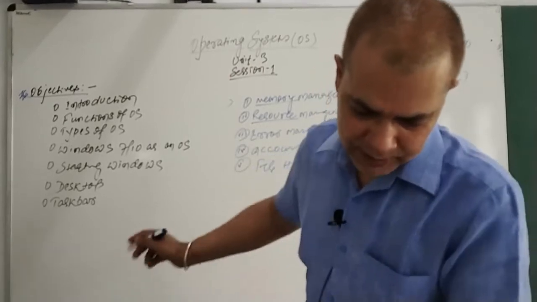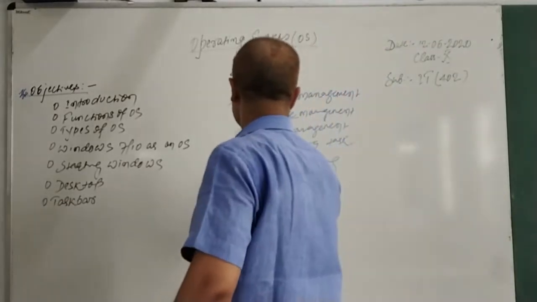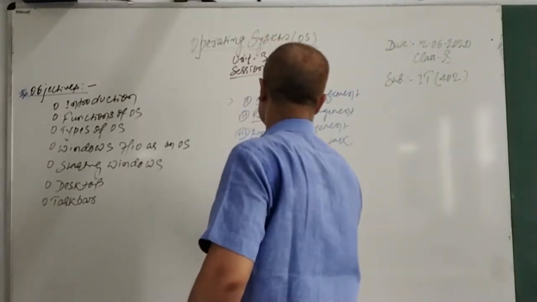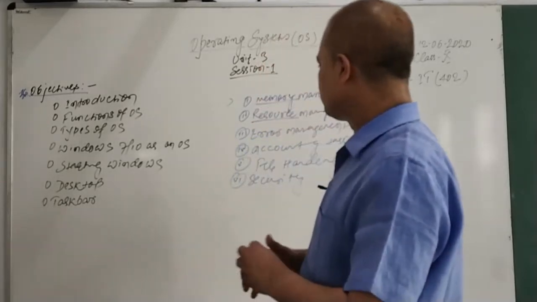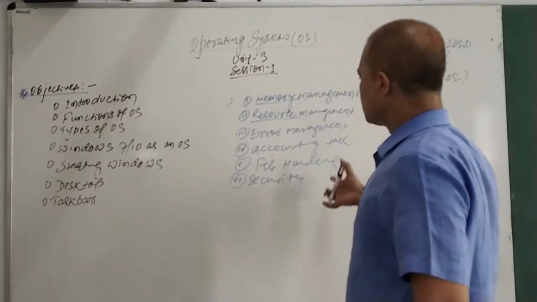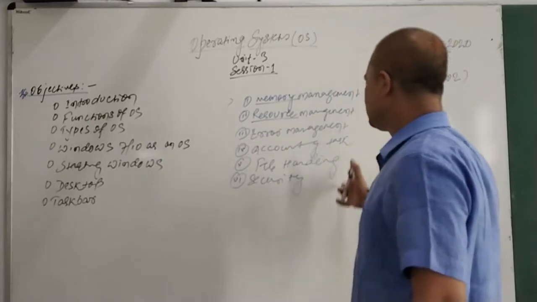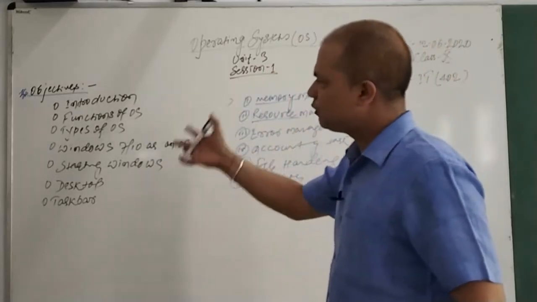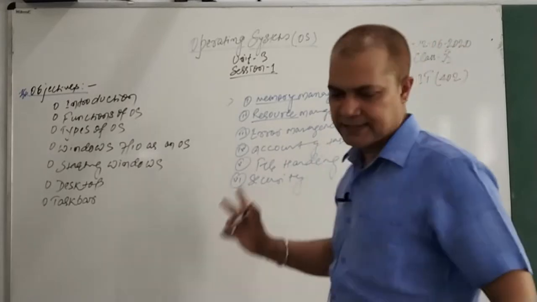So you have memory management, file handling, all this. Even the security part is also part of it. Security, which protects your computer from unauthorized access, is also managed by your OS. So these are the tasks of your OS. It means if the OS is not there, we will not be able to manage all this. So the OS is very crucial for our computer, and these are the functions of the OS.